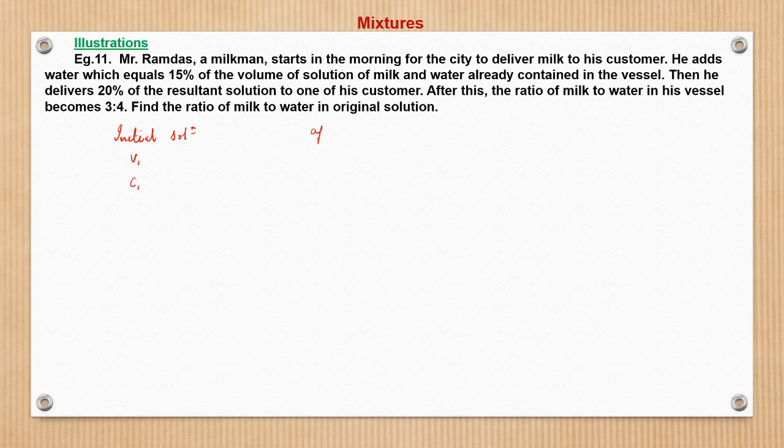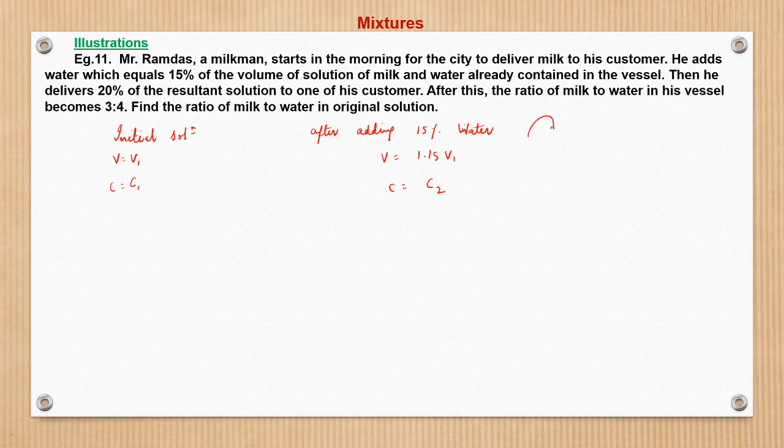After adding 15% water, the volume becomes 1.15 V1, and the concentration would be say C2. And then he delivers 20% of the resultant solution to one customer.